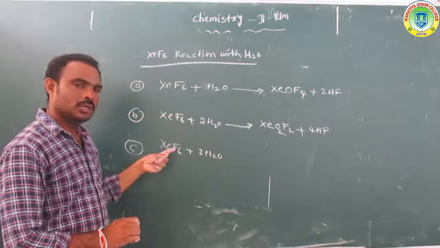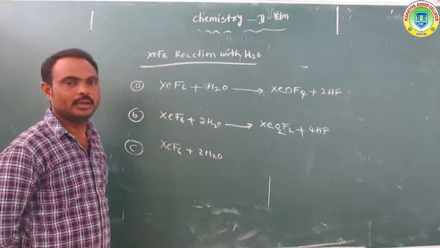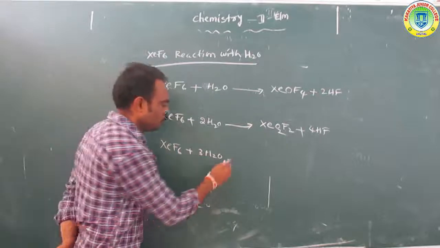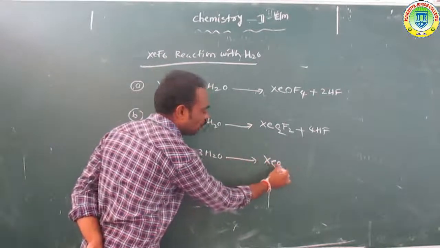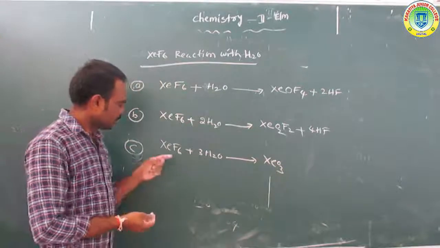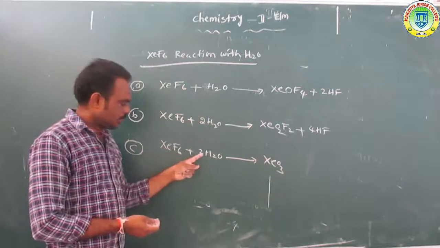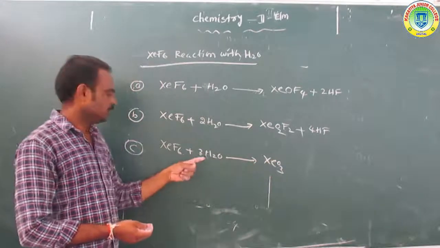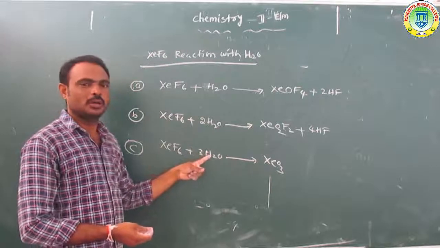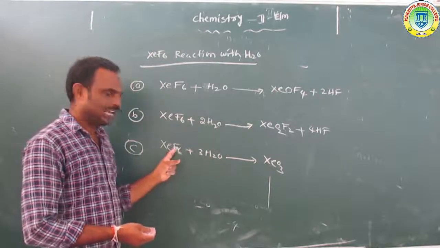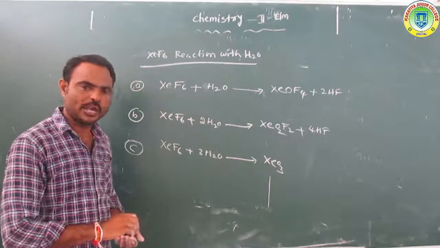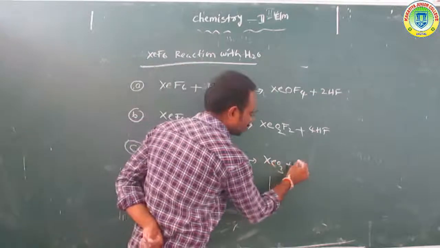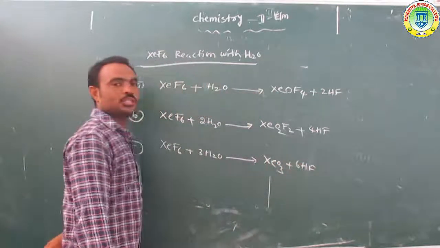Now xenon hexafluoride reacts with 3 moles of water molecule to form XeO3. The remaining 3H2, 6 hydrogen atoms, and F6, 6 fluorine atoms, form 6HF, hydrogen fluoride.